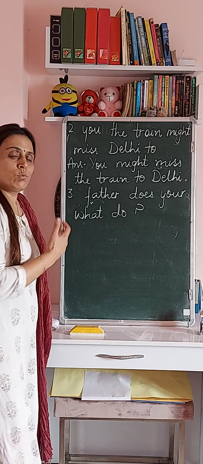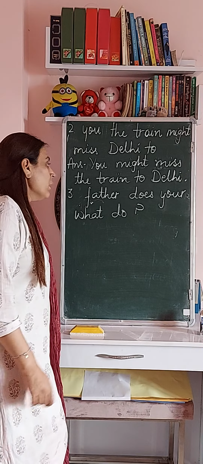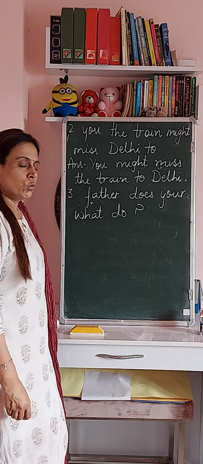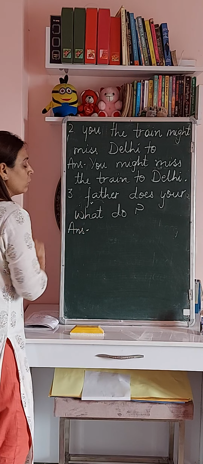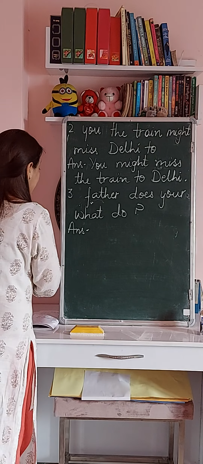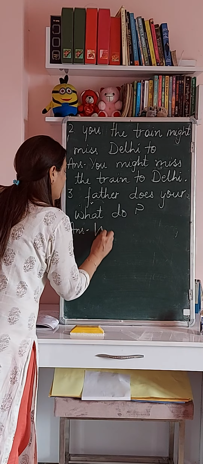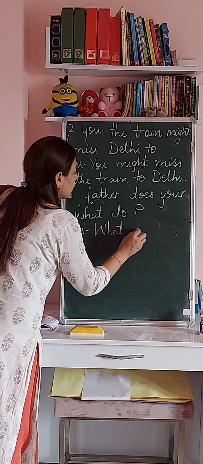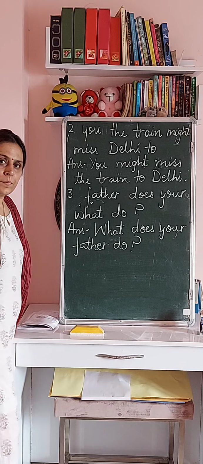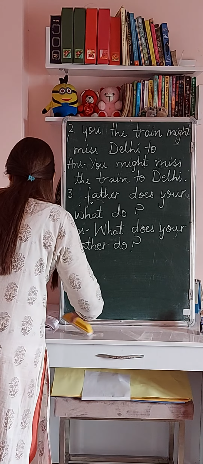Now that means we have to frame a question. Father does your what do. So how will we frame a question from these group of words? So we will write: what does your father do? What does your father do? Question mark. Alright. So I hope this sentence is also clear.